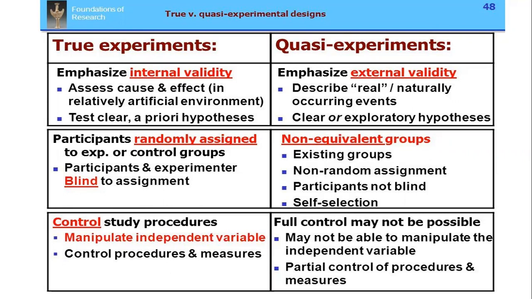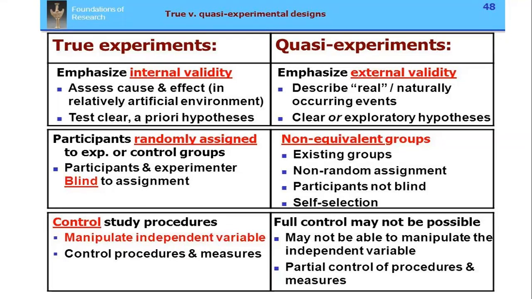True experiment tests a clear a priori hypothesis, whereas quasi uses a clear or exploratory hypothesis. In true experiment, participants are randomly assigned, but in quasi experiment there are non-equivalent groups, where we have the control group and the experimental group. In true experiment, participants and experimenters are blind to assignment, they don't know. In the quasi experiment there is existing groups and non-random assignment. Participants are not blind because they know it, and there is self-selection from the research side.